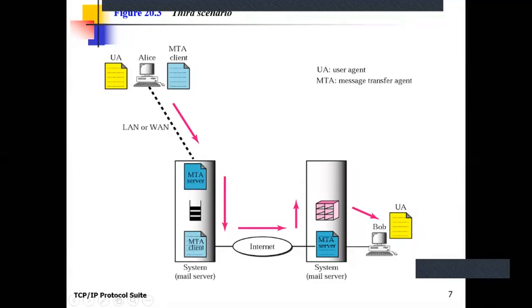Whenever she wants to send the mail to the receiver, she uses her user agent program. Now, to send the mail to her mail server, it uses the MTA program. What is the task of the message transfer agent? Transferring the mail from one particular process to another. Here one process is the MTA client, which is the process at the sender machine, used to transmit the mail from this MTA client to this MTA server. This particular MTA server is a part of the mail server of Alice.